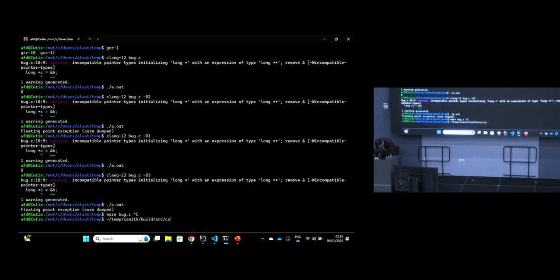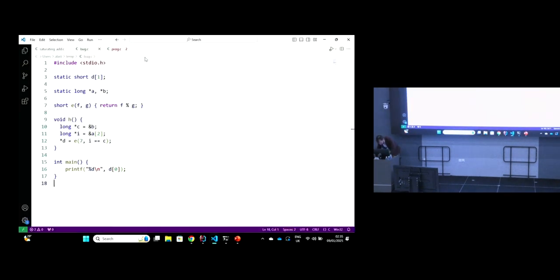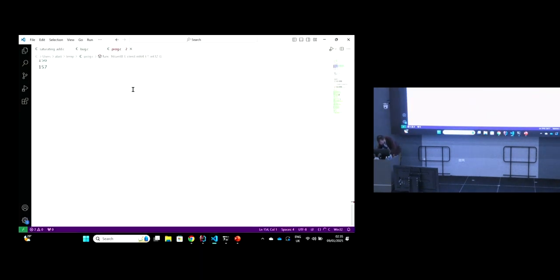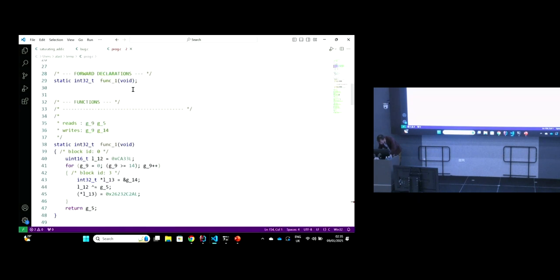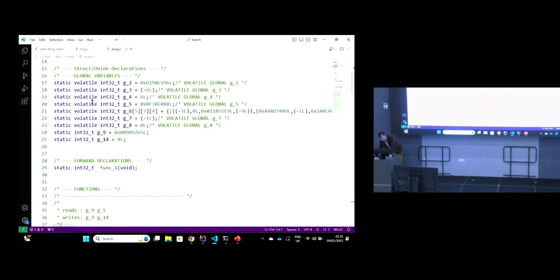Build source C-Smith -o prog.c. Okay, this has generated a program, and let's have a look at the program. So this is a fairly short program, right? We've got a bunch of global variables that have been declared.